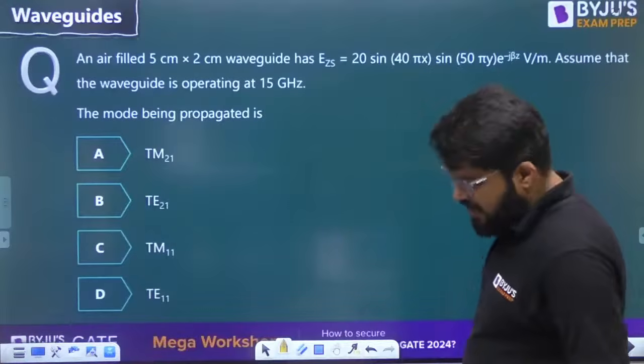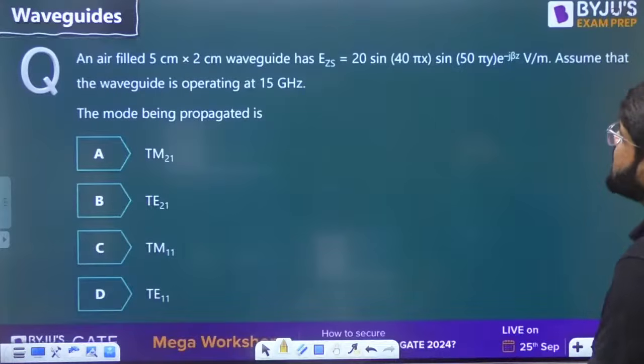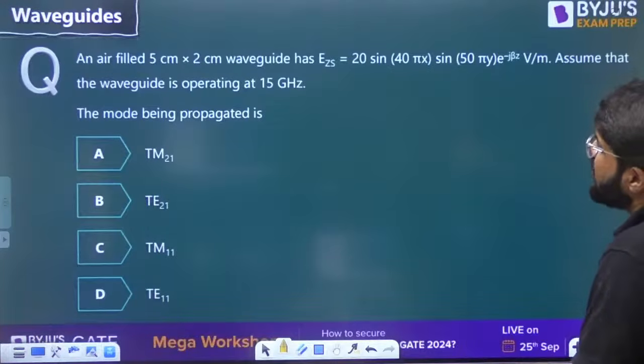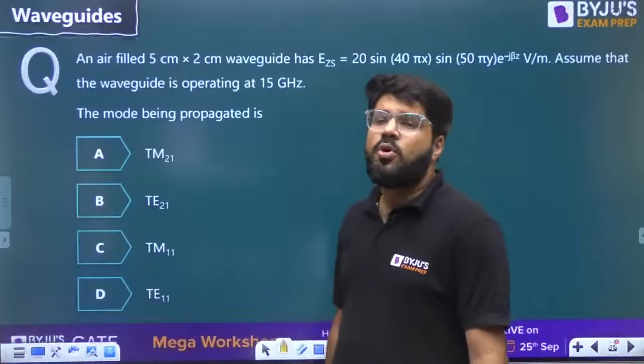Next question. An air-filled 5 centimeter cross 2 centimeter waveguide has Ez equal to 20 sin 40 pi x sin 50 pi y e power minus j beta z volt per meter. Assume that the waveguide is operating at 15 gigahertz. What is the mode being propagated?